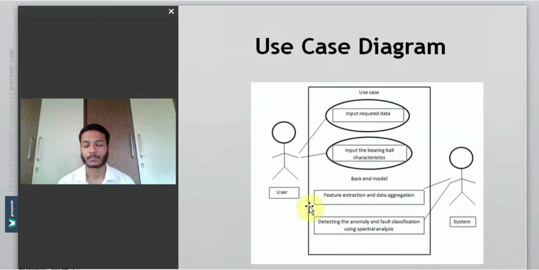Then the use case diagram. Talking about how this model is going to be used when it is in the form of an API, how the user is going to input the data and all the bearing characteristics is shown in this diagram.